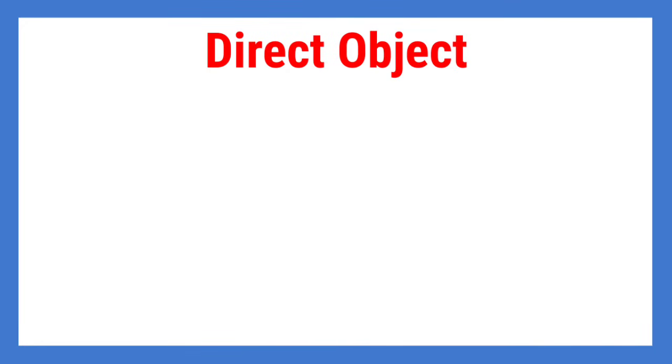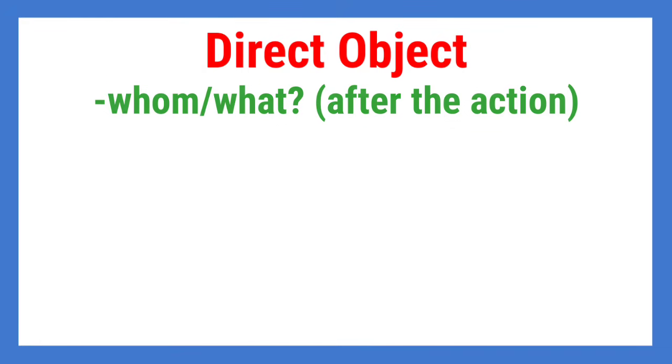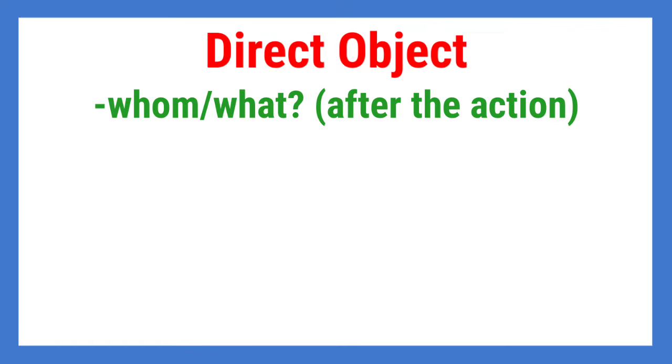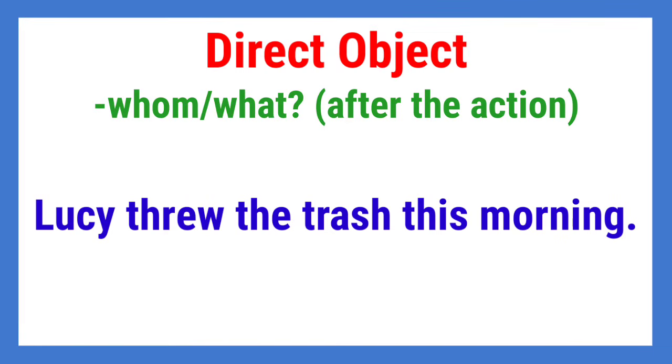Now, let us have another function of a noun, which is direct object. What does it mean? A noun that serves as direct object answers whom or what after the action or the verb in the sentence. For example, Lucy threw the trash this morning. The noun that serves as the direct object in the sentence is trash.